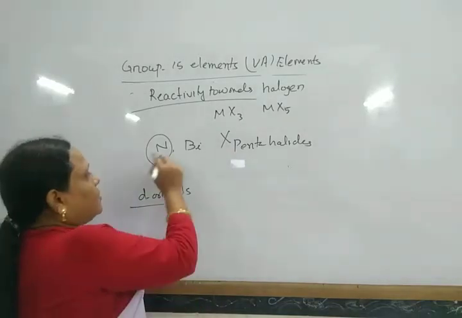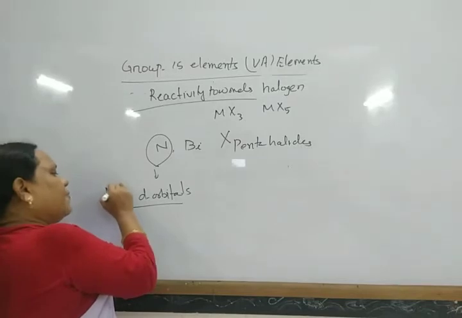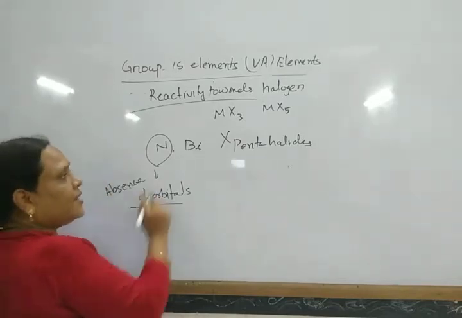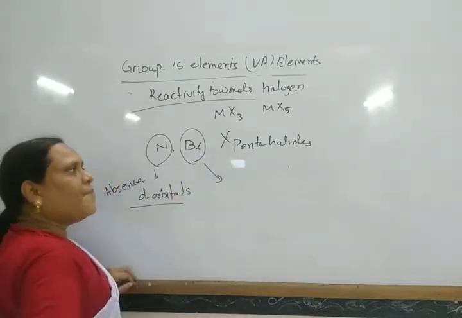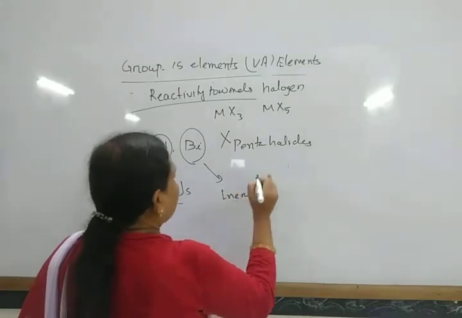So nitrogen does not form them due to the absence of d orbitals, and bismuth does not form pentahalide due to the inert pair effect.